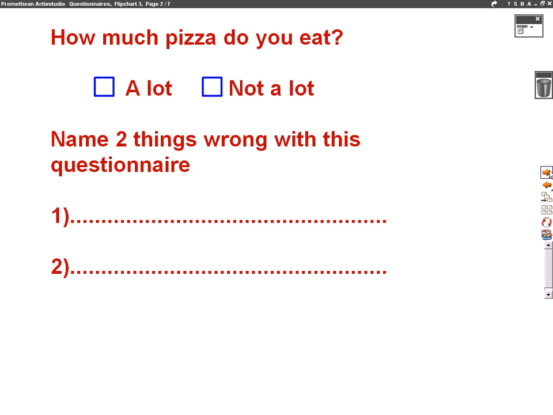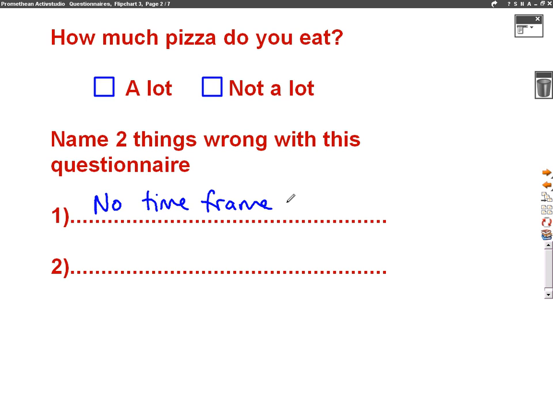Well, firstly, it says, how much pizza do you eat? We don't know when that is. It could be per week, per month, per year. So the first problem with this questionnaire is it doesn't have a time frame. So you need to say per week, per month, or give it a time frame of your choice.